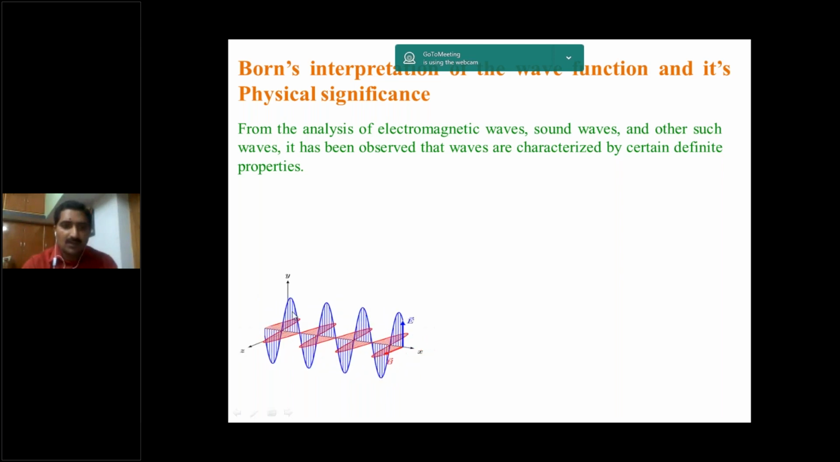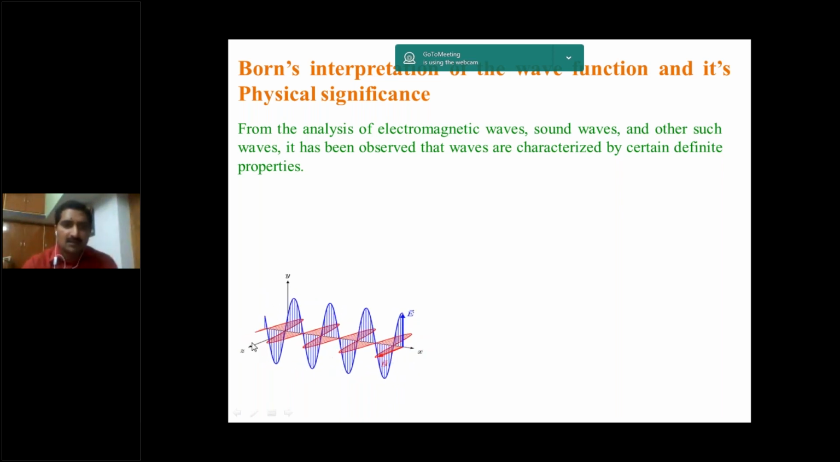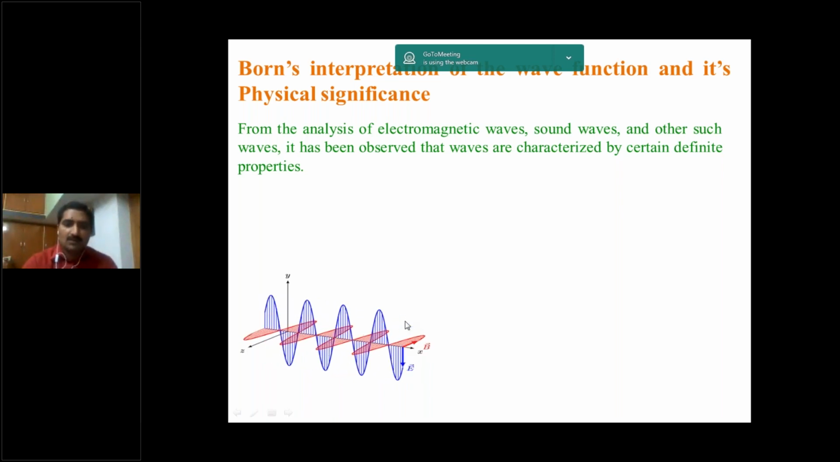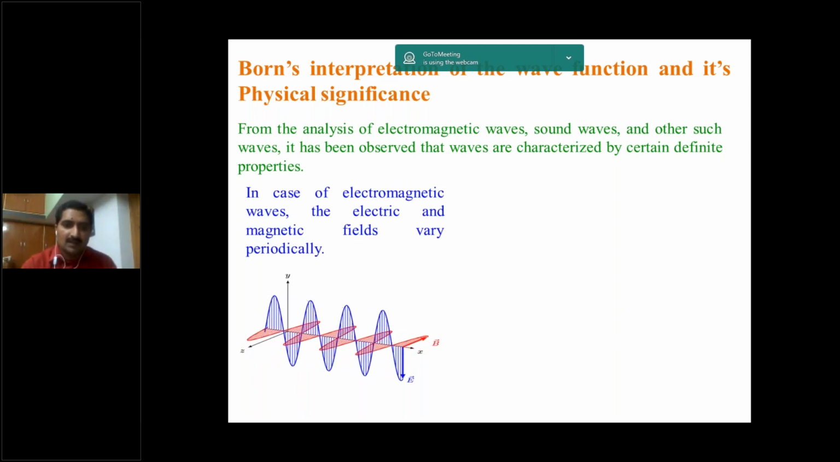The electric component is along the y-axis. The magnetic component is along the z-axis. So electric and magnetic components are both perpendicular to each other, and the wave moves perpendicular to both of these directions, that is along the x direction. So that's why, in case of electromagnetic waves, the electric and magnetic fields vary periodically. Here you are observing the blue color is electric, the red color is magnetic.